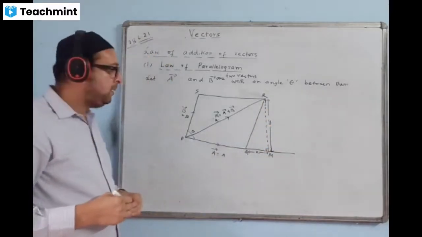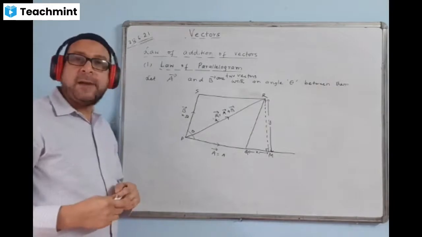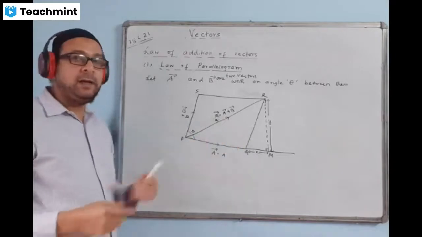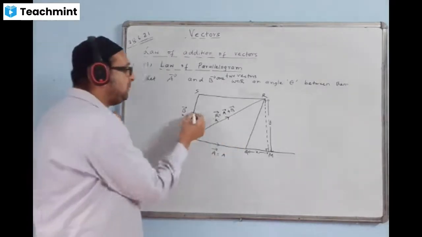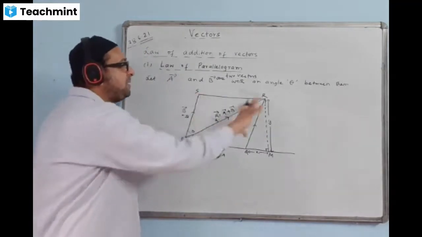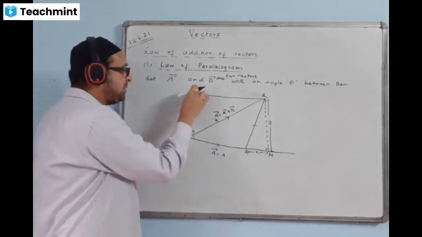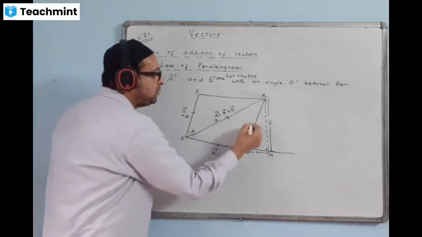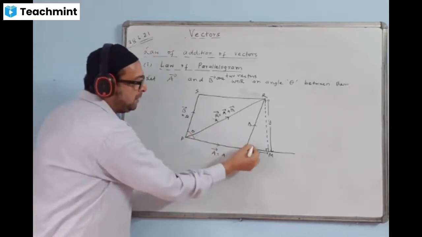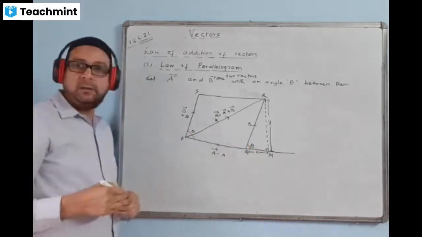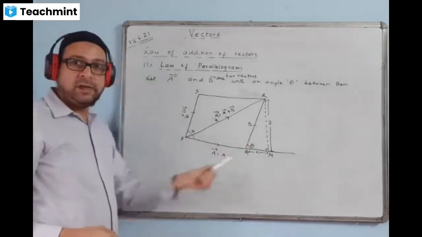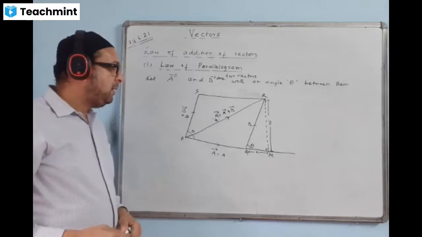We know that in a parallelogram, opposite sides are parallel and equal in size. This one and this one will be parallel and equal. The size of this line is B, so the size of this line will also be B. Here the angle is theta, so this angle will also become theta. This is a corresponding angle, because the lines are parallel, so this angle will be theta from geometry.